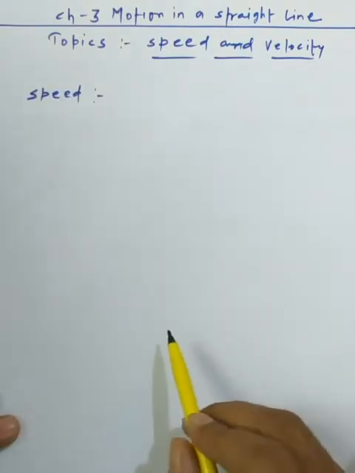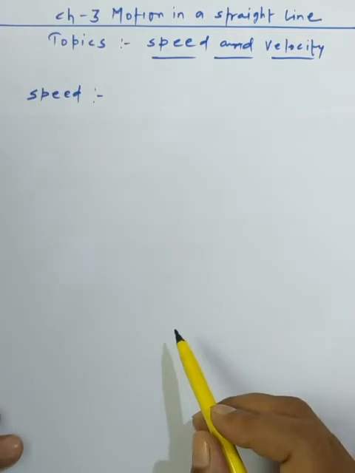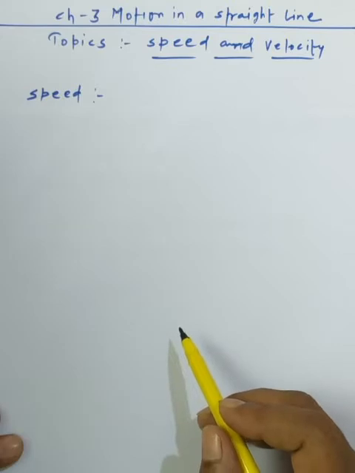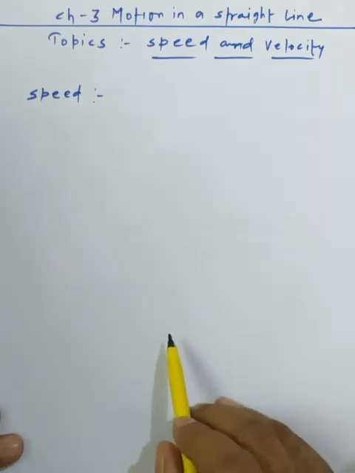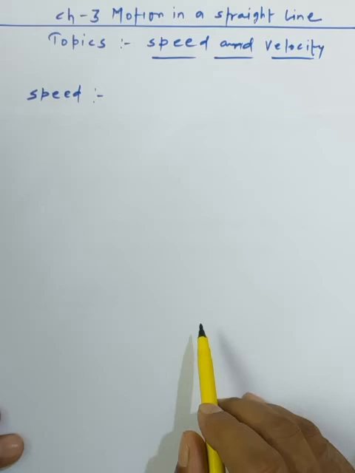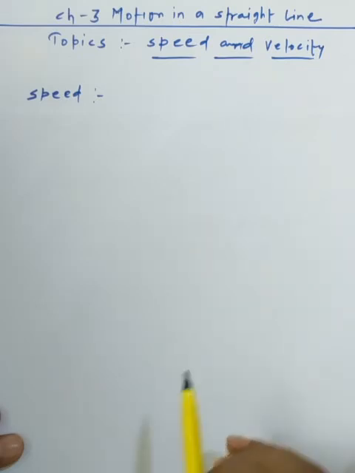Easily you can speak about speed: the distance covered by an object per unit time is called the speed. Obviously it's the simplest meaning we have. Or you can say that the rate of change of position with respect to time in any direction is called the speed. These are the two simplest definitions we can use, and you must try to make up your own definition, so it will be easier for you to pick up the things.